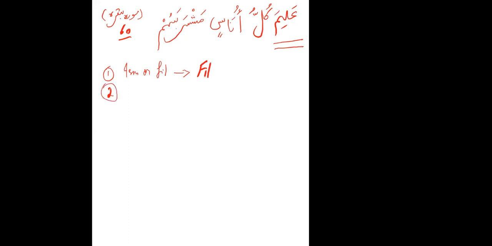Okay. So, and then what type of fi'l is it? It is past tense, fi'l madi. Which version is it? Huwa version.